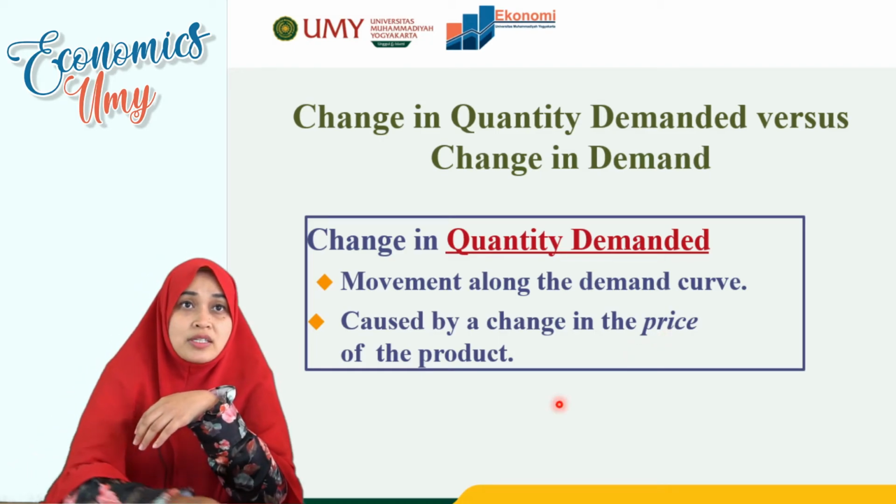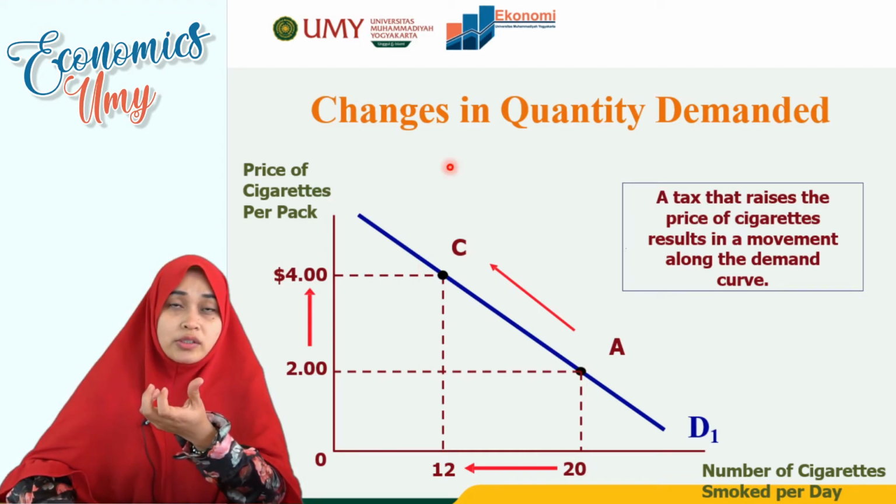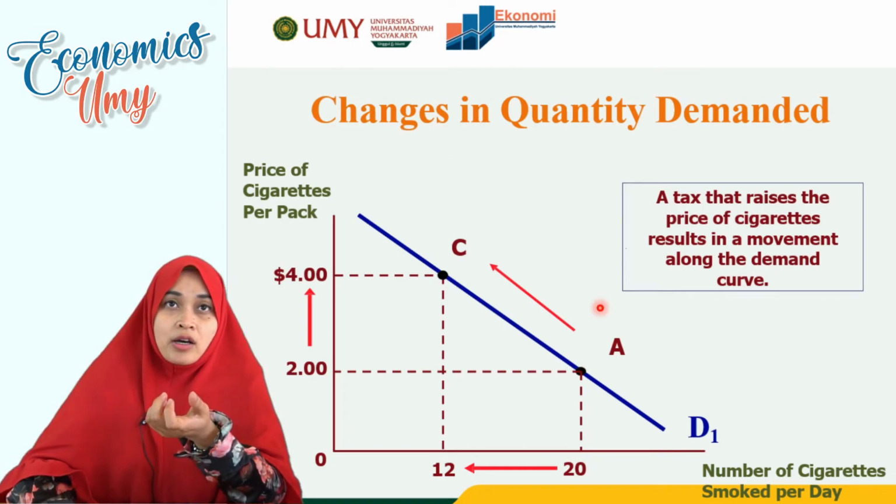We can see it from this graph. Here, the movement is along the downward sloping demand curve, from point A to point C. This is the change in quantity demanded. So what caused the change in quantity demanded? For example, it's because of tax, such as a tax that raises the price of cigarettes.